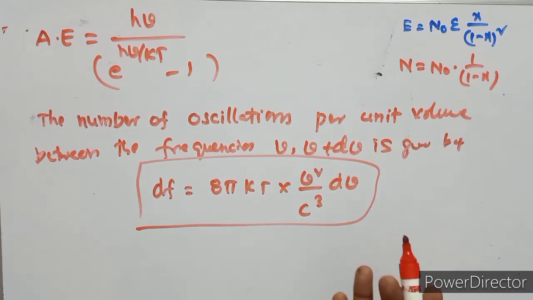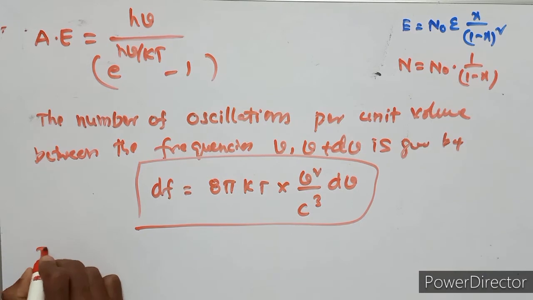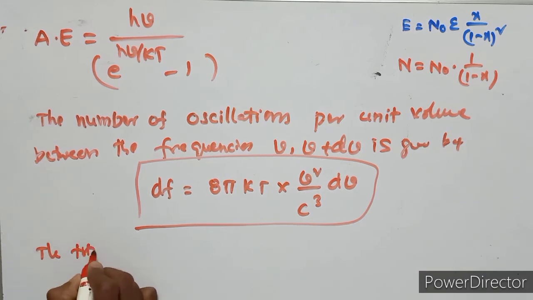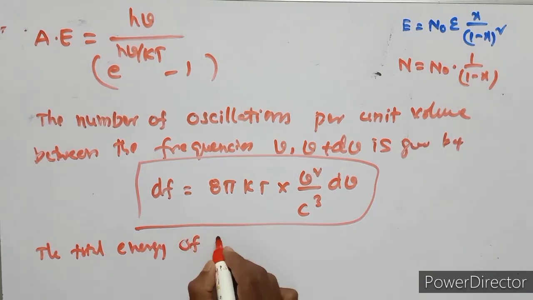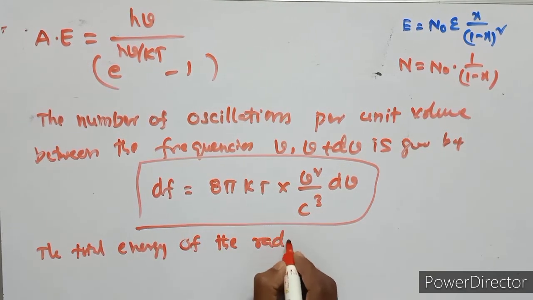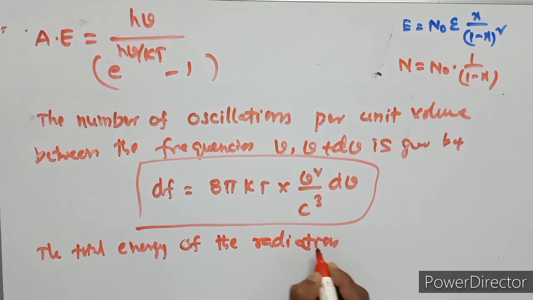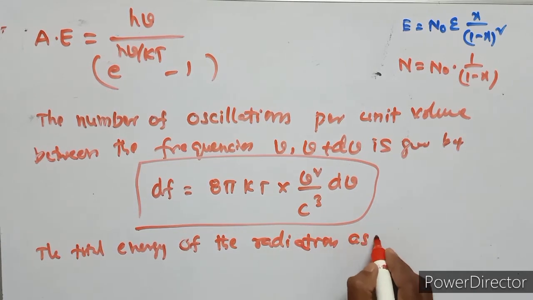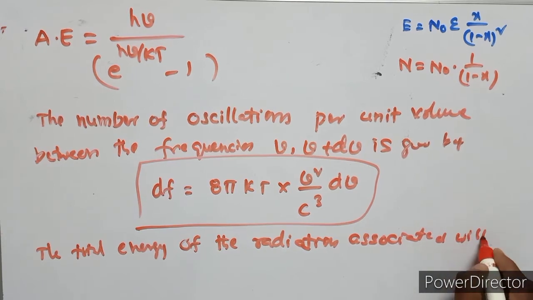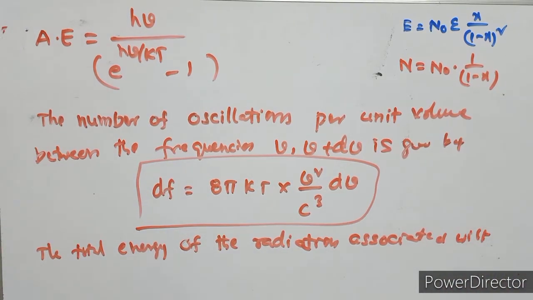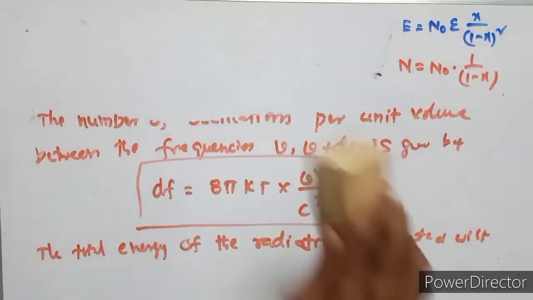Okay, but the total energy of the radiation associated with Planck's assumptions.